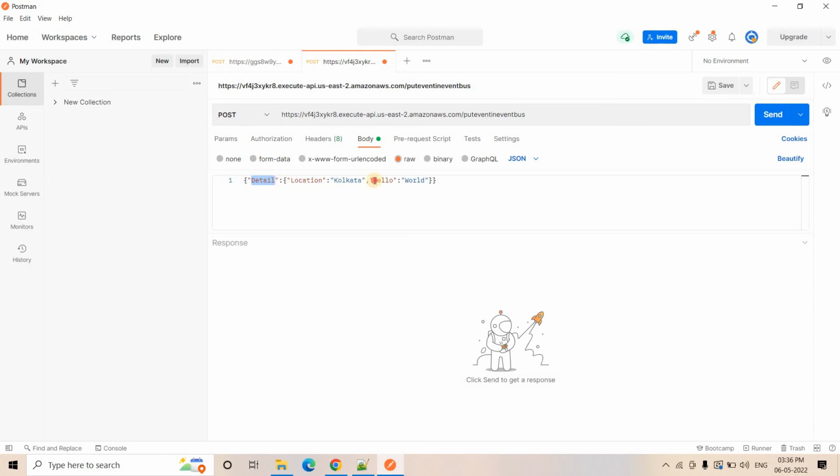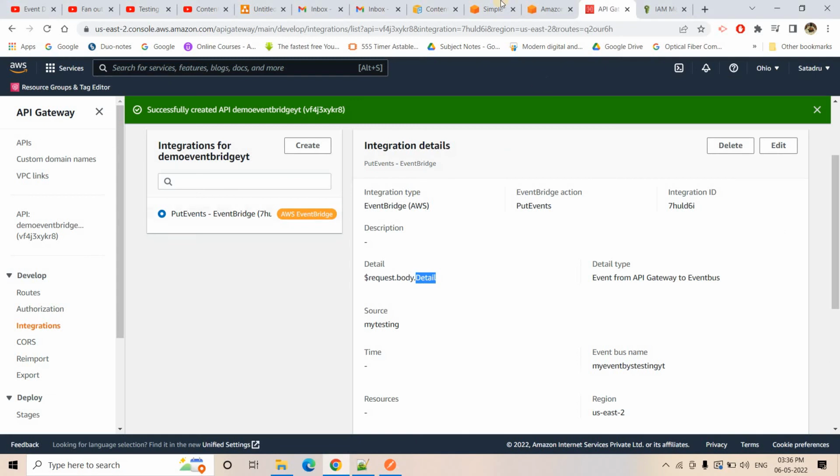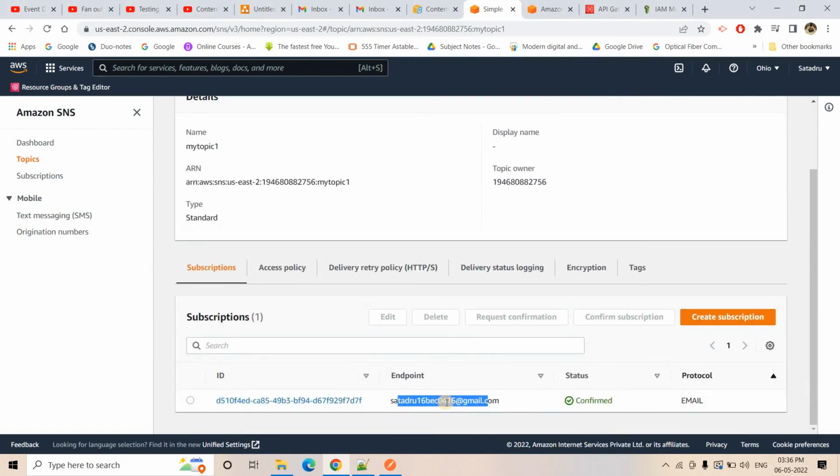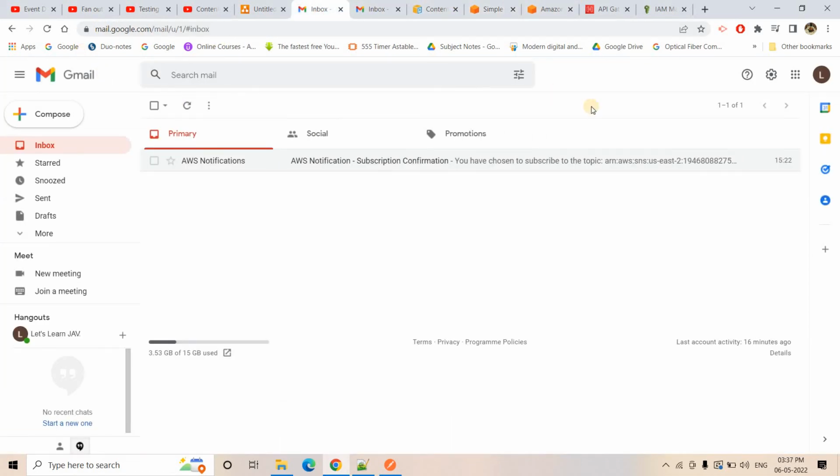Okay, this particular part is what our API gateway is going to fetch and then put in EventBridge. Based on location, we can now filter it out into our different SNS topics and then to mails. Here the location is Kolkata, so rule 1 will be satisfied, and as per rule 1 it will go to my topic 1. From my topic 1 it will go to sotandru16bc0416@gmail.com, this Gmail ID.